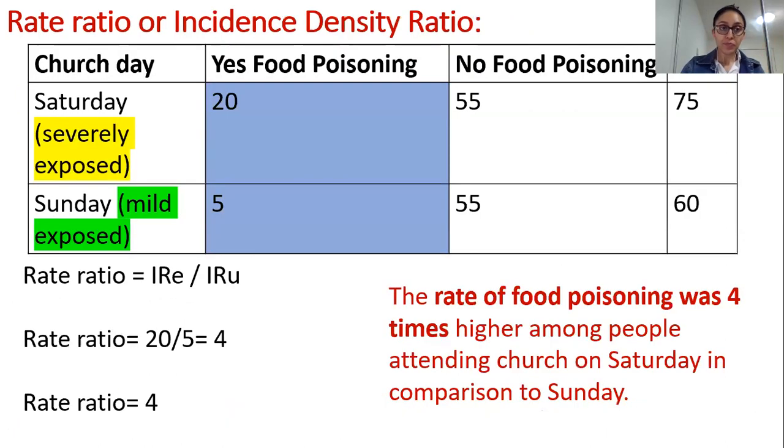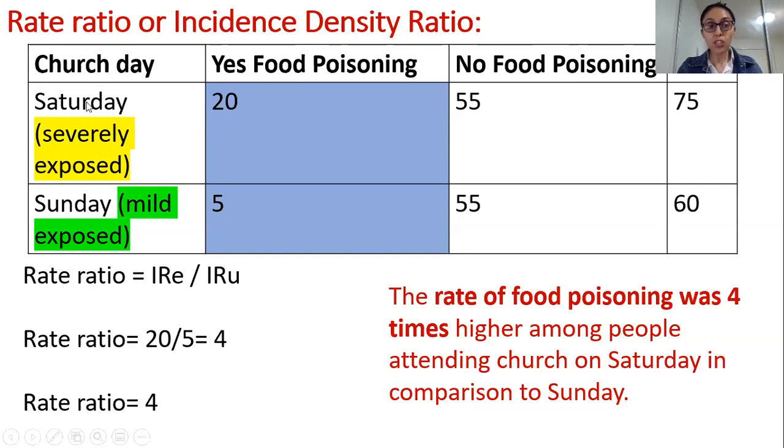Okay, now this is our example. I'll first walk you through the table. Sorry, I have to keep hovering my image screen because I can't see the table otherwise. Remember, we are calculating rate ratios, which are also called incidence density ratio. So in case some other term is used, don't get confused.